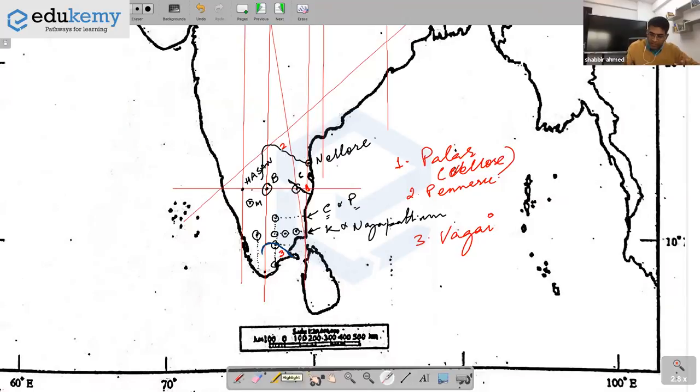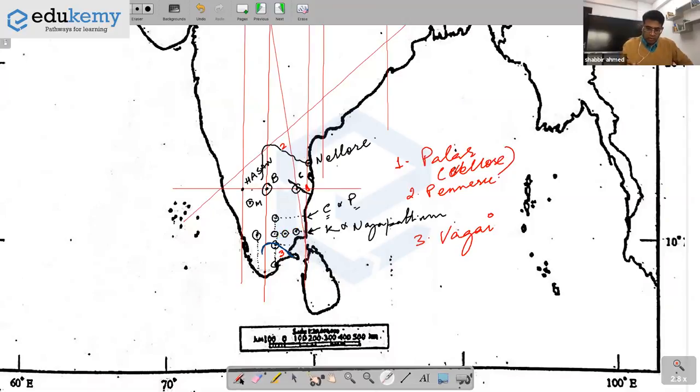Now talking about river Kaveri. Listen carefully, all of you. River Kaveri, the bigger one, okay? The source is from near Mysore. There are small streams here. From Mysore, it enters the Tamil Nadu border somewhere near Salem. Here is the Mettur Dam. Then it comes down and drains like this.